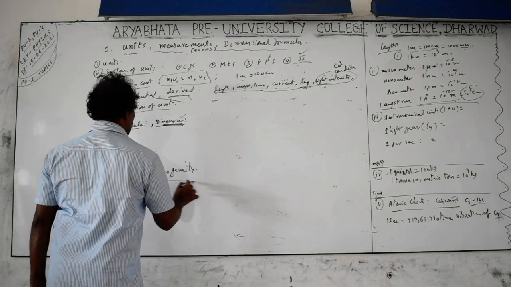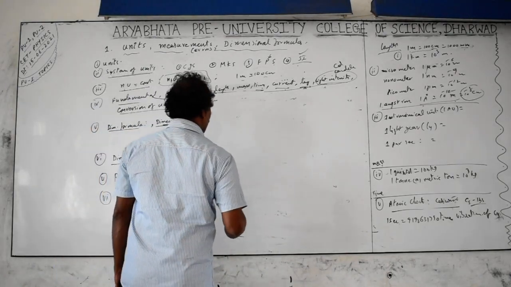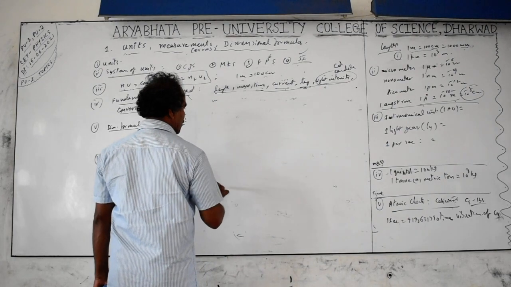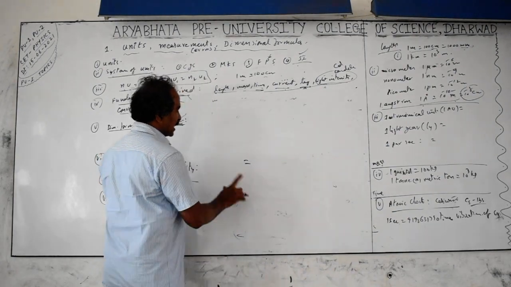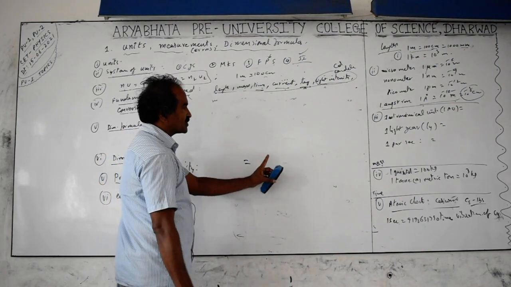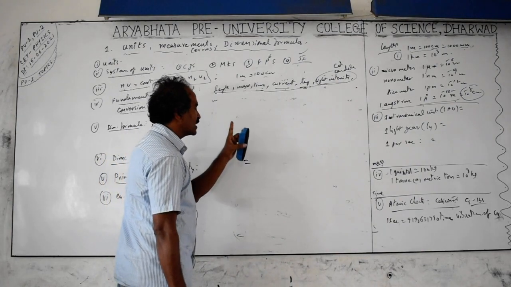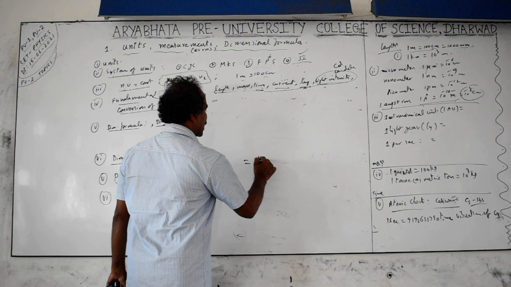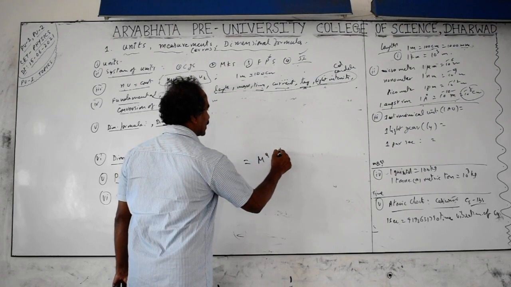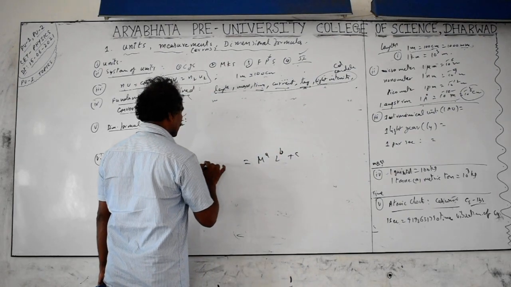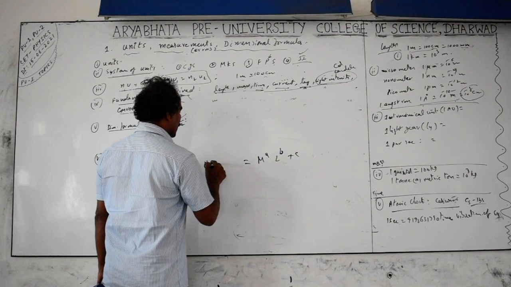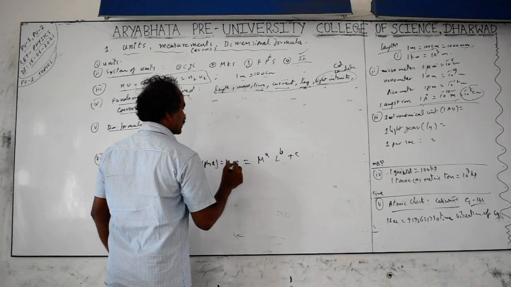Next, the principle of homogeneity. According to the principle of homogeneity, if you take a physical equation with the equal to symbol, the left side and right side, whatever symbols you are taking are similar physical quantities, and they must have the same dimensions. If I take M to the power of a, L to the power of b, T to the power of c, on the left side I have taken some physical quantity having the dimensional formula.